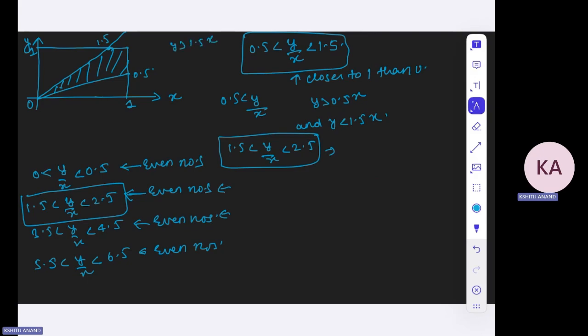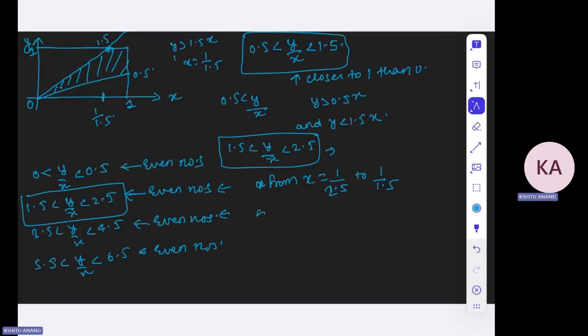So y is 1 over here. If y is 1 at this point, then your x would be 1 by 1.5, right? So this particular triangle will lie between x equal to 1 by 2.5 and 1 by 1.5, right?